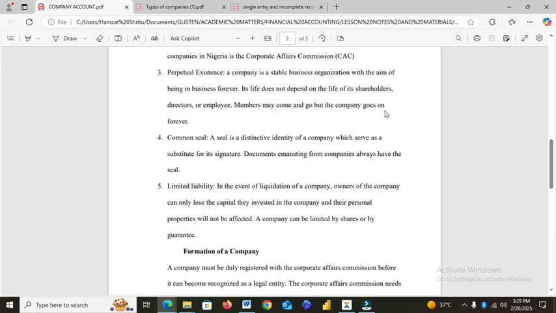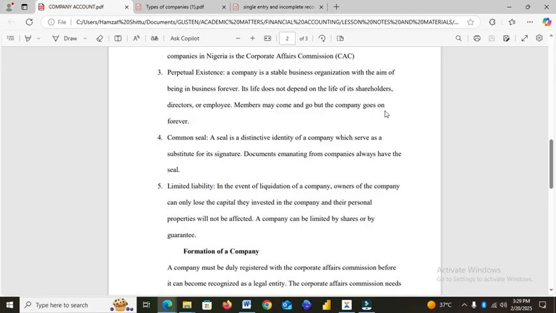Another one is limited liability. What limited liability means is that in the case that the company is winding up or they want to close down the business, the owners of the business will only lose their capital invested, but they will not lose their personal properties when the company is winding up.